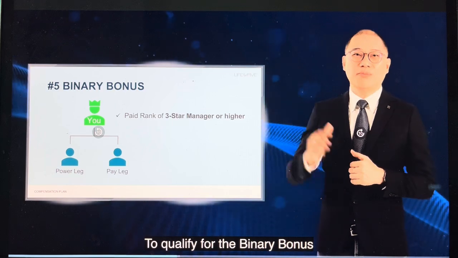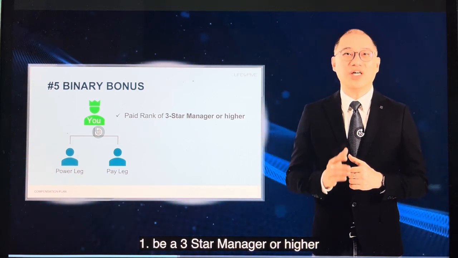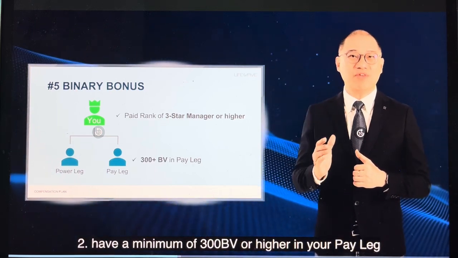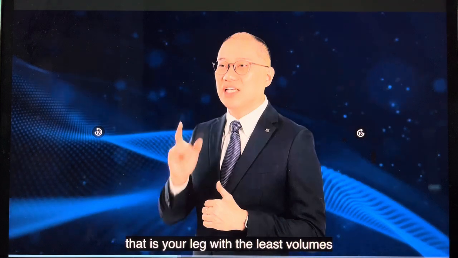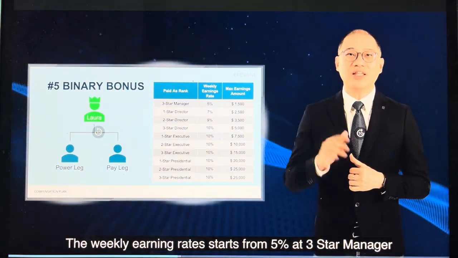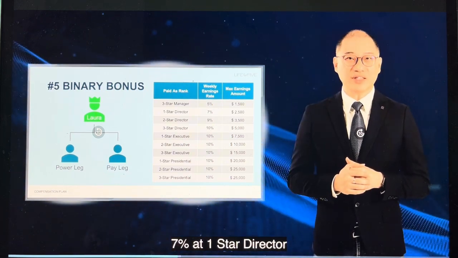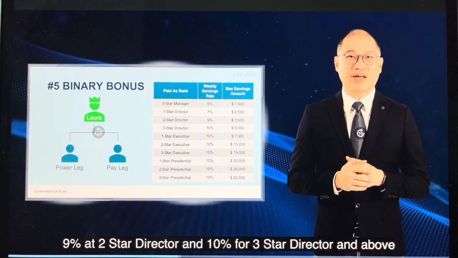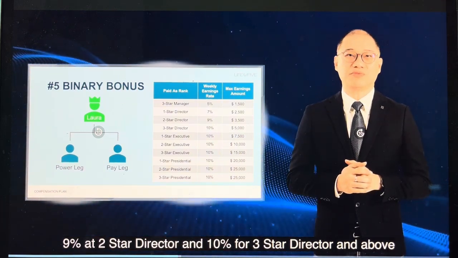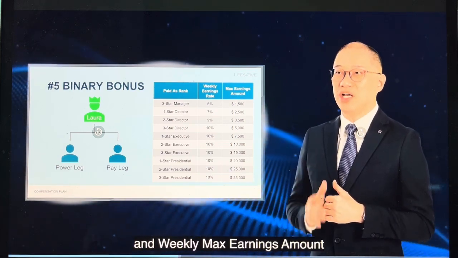To qualify for the binary bonus, you must be a 3-star manager or higher. Second, you have to have a minimum of 300 BV or higher in your pay leg. That's your leg with the least volume. The weekly earning rates start from 5% at 3-star manager, 7% at 1-star director, 9% at 2-star director, and 10% for 3-star director and above. Your pay rank will determine your weekly earning rate and weekly maximum earning amount.